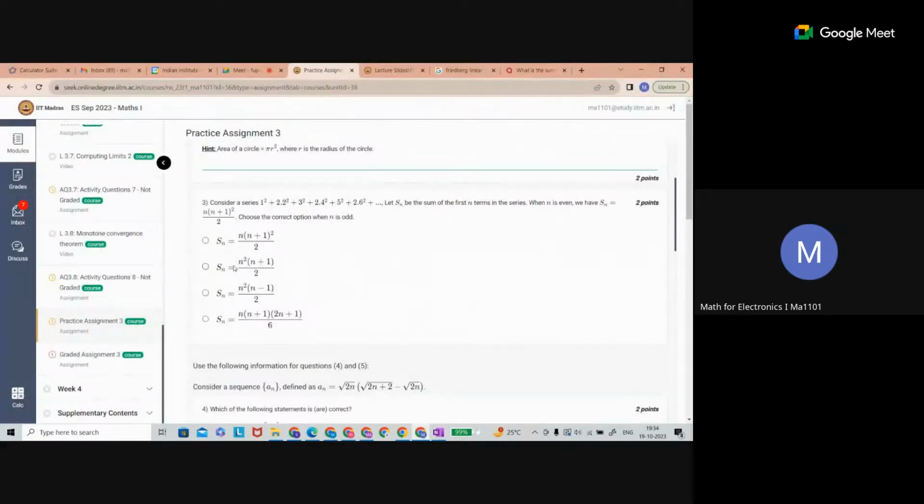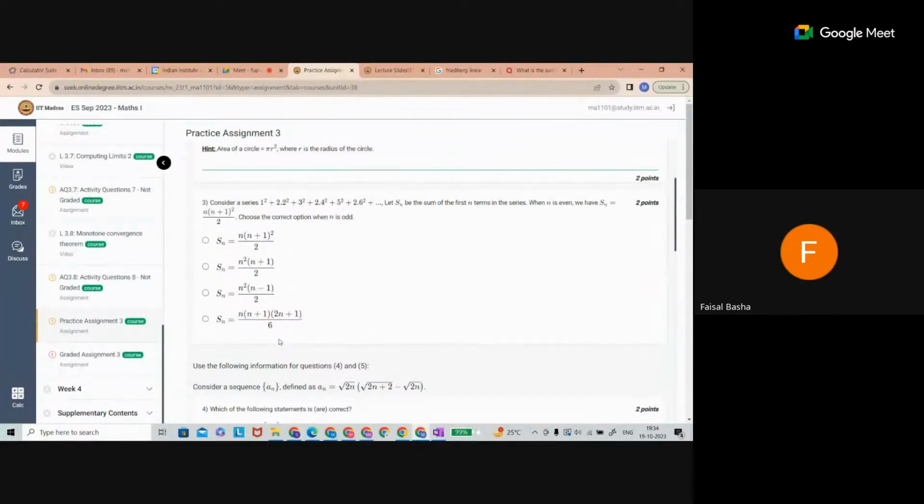For the odd case, how can we find that? The easier way is to just substitute n equal to 1, 2, 3, or 1, 3, 5, and you can compare which option is going to be correct. Only one option will be correct, because this is an MCQ, and if you are not getting it, you can go option-wise. That's the easy way.